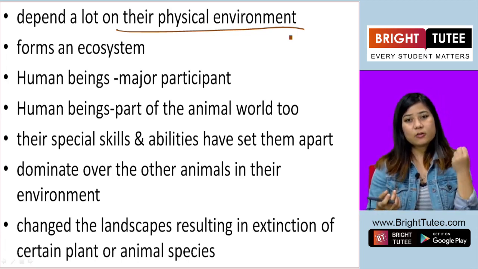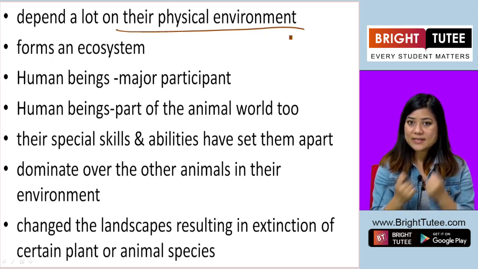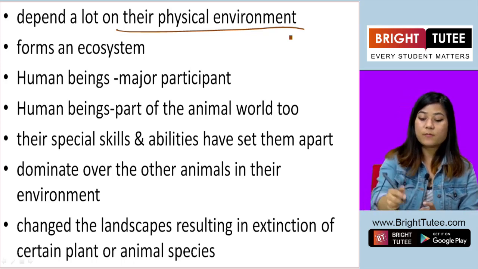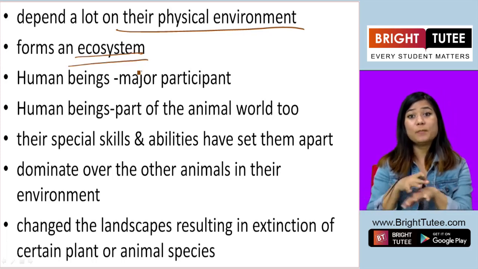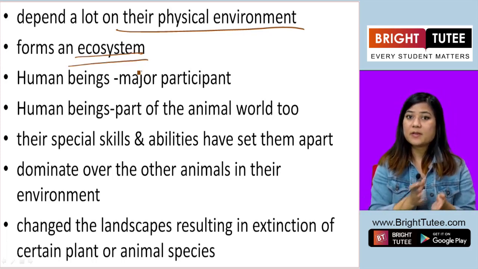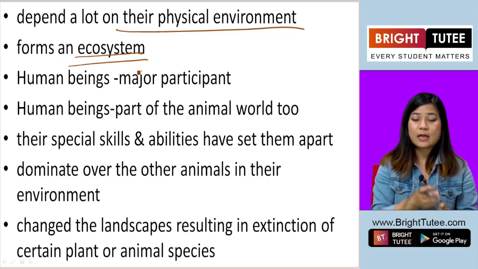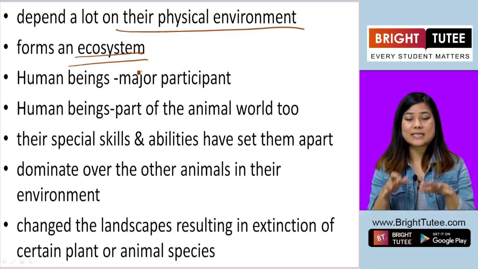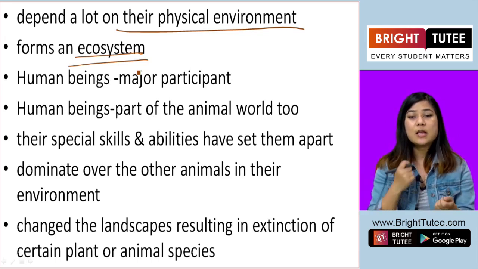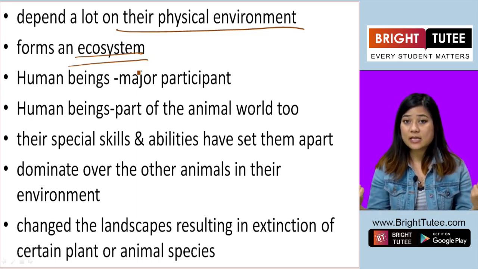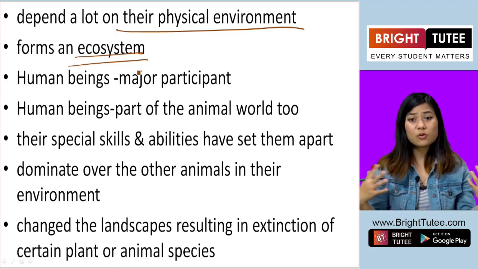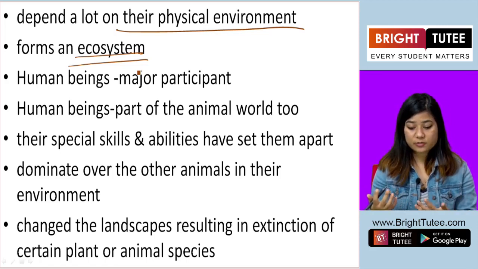Now you see, all these animals and plants, depending upon the environment around them, form the ecosystem, the complex relationship. Remember, in the beginning of this topic, we said that the ecosystem is this complex set of relationships between the plants, animals, and the environment that they live in. So all that forms the ecosystem.